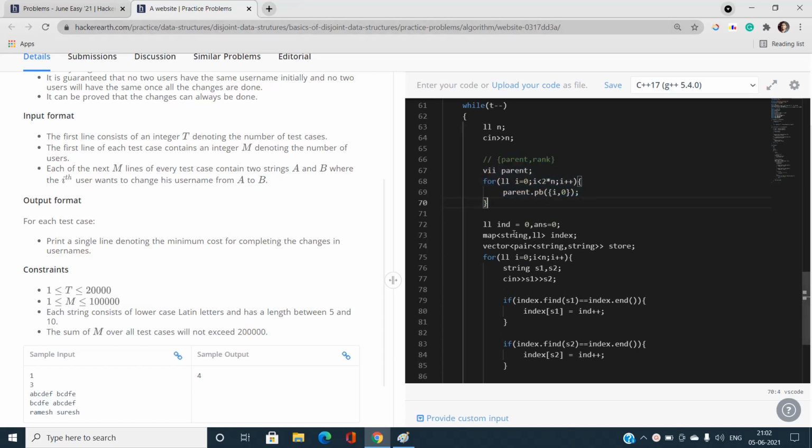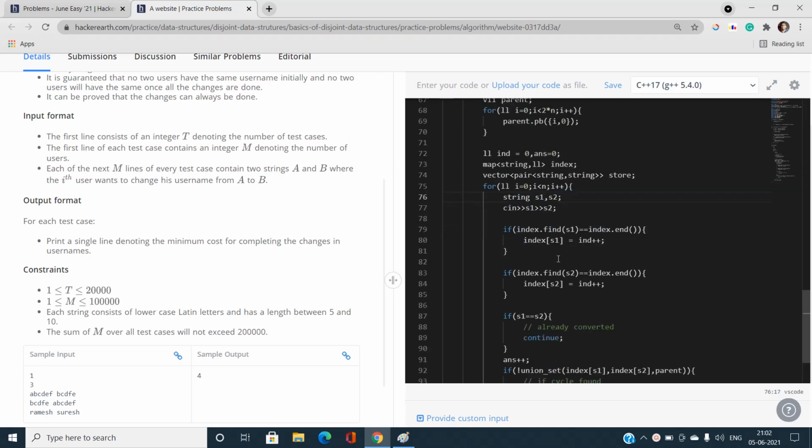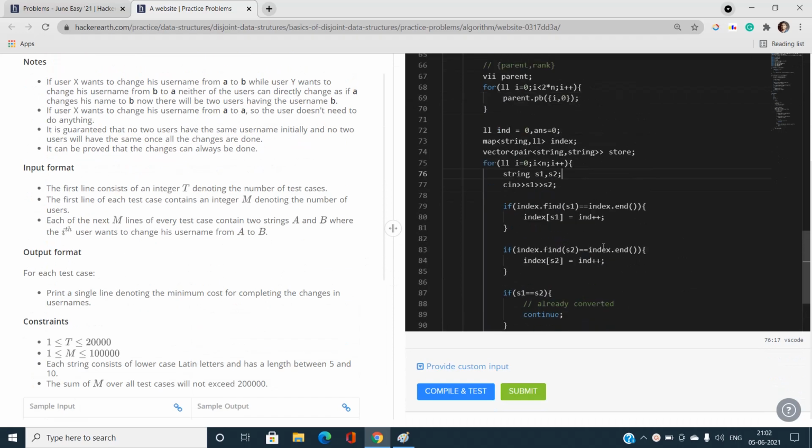Okay, so I will take an index variable which is going to assign every string a unique index, and there is an answer also, and there is a mapping of string to its unique index, and I will take a vector of pair of strings to store our answers also.